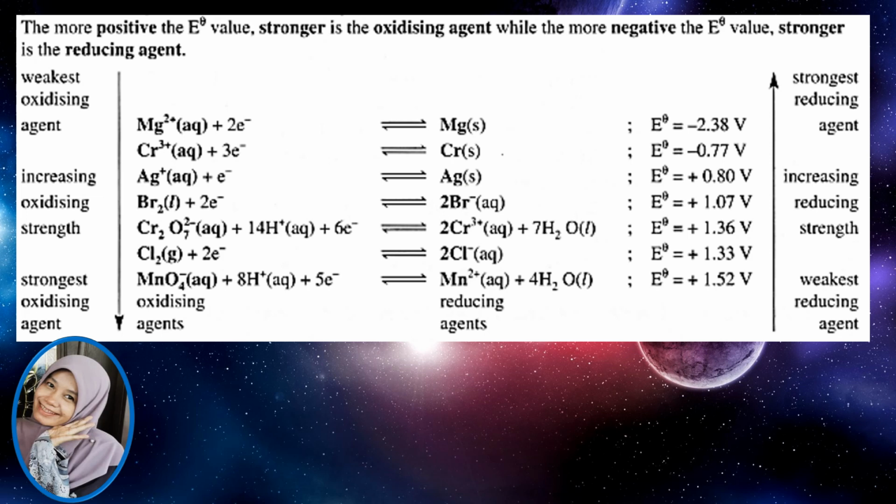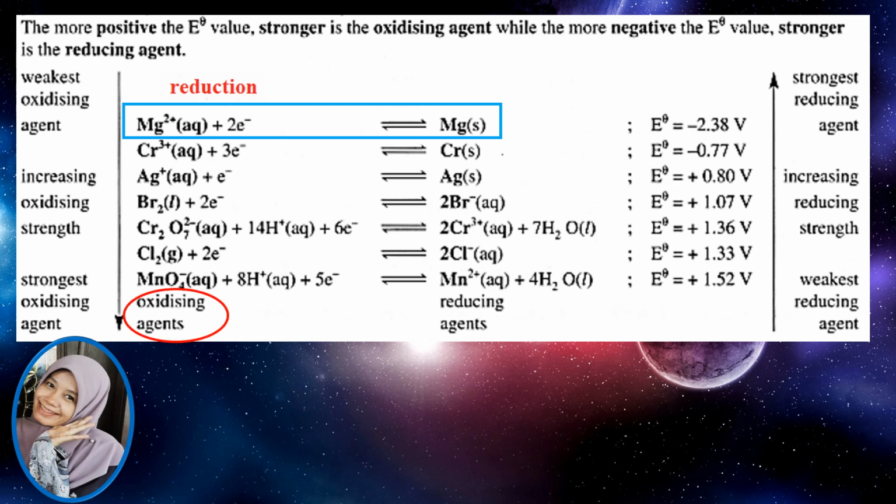Flashback. According to the IUPAC system, the equation of a standard electrode potential E0 of a substance or system is written in the reversible reduction process with the E0 value written beside it. Firstly, we must understand that all species on the left-hand side of the redox series are oxidizing agents, while those on the right-hand side are reducing agents.